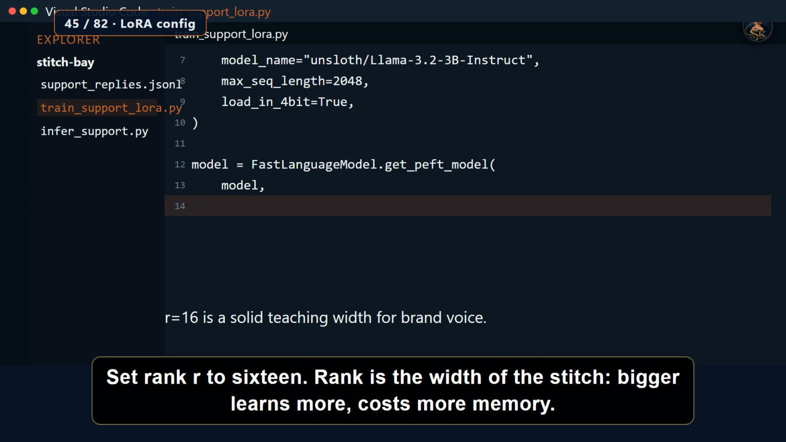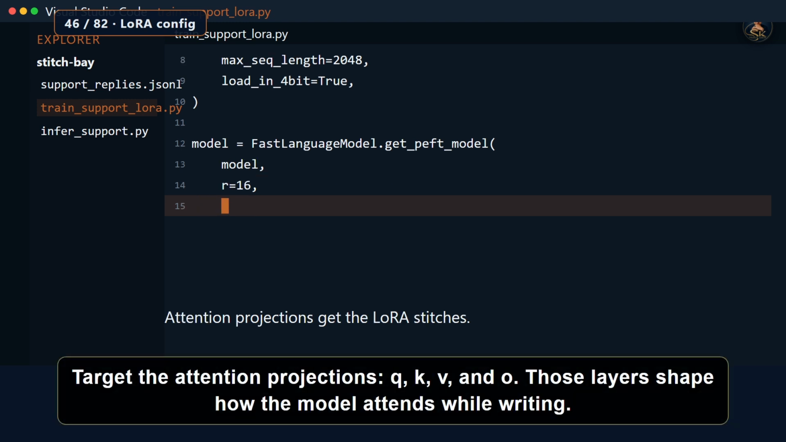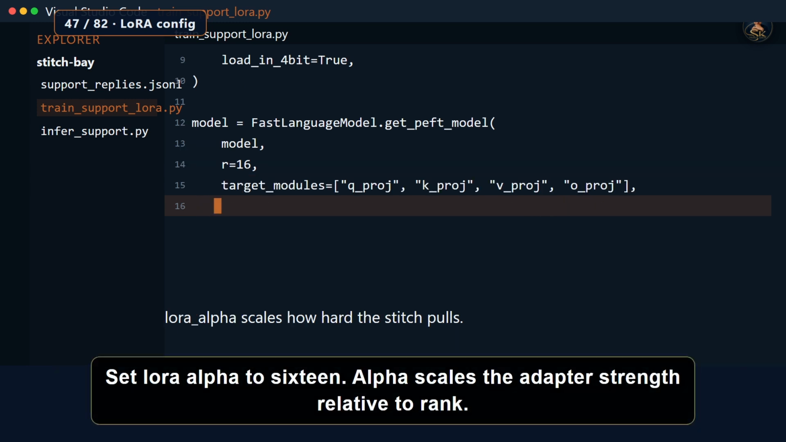Set rank r to 16. Rank is the width of the stitch. Bigger learns more, costs more memory. Target the attention projections Q, K, V, and O. Those layers shape how the model attends while writing. Set LoRA alpha to 16. Alpha scales the adapter strength relative to rank.